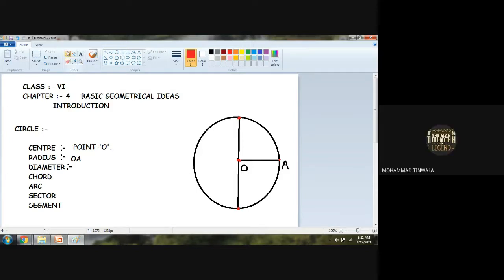So again I am saying diameter is a line starting from one end point of the circle which passes through the center of the circle and which ends to the other end of the circle is known as diameter. If I give name B and C, what is the diameter of the circle?